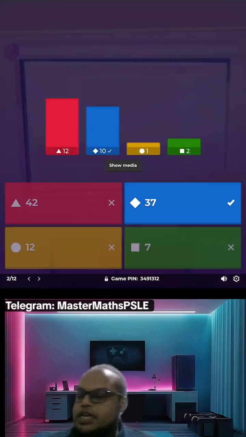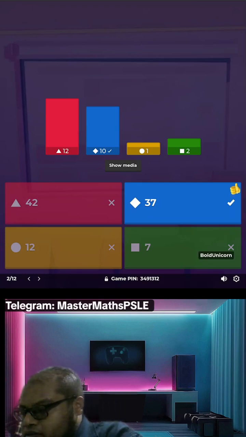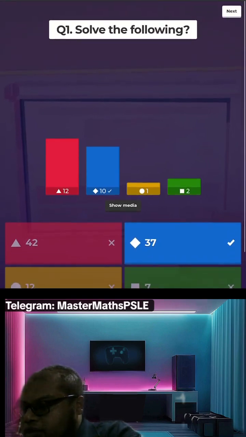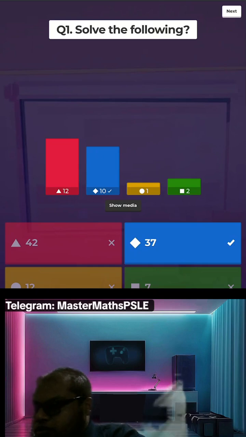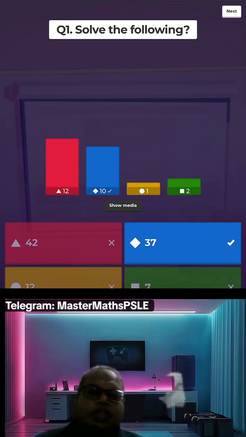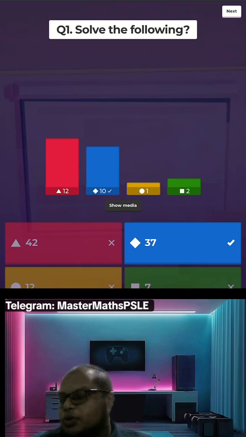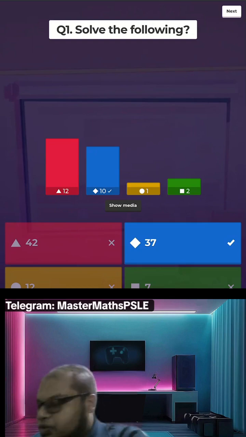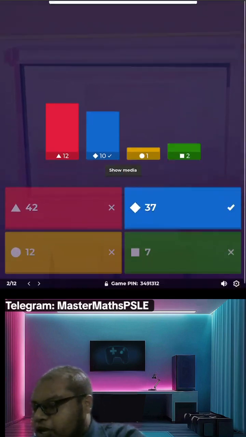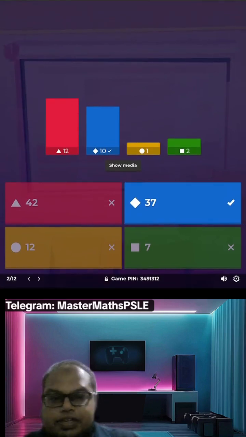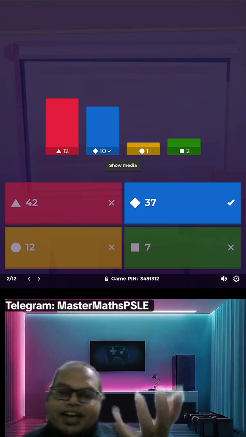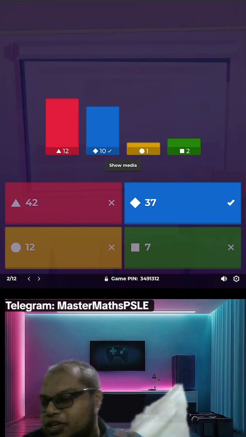No, it is not. Wait, this one cannot edit the question. Actually, yes, it's 42. It's not 37. The first one is wrong. But don't worry, the rest should be correct. I remember I checked the rest. At least only 2 of you didn't get the points.